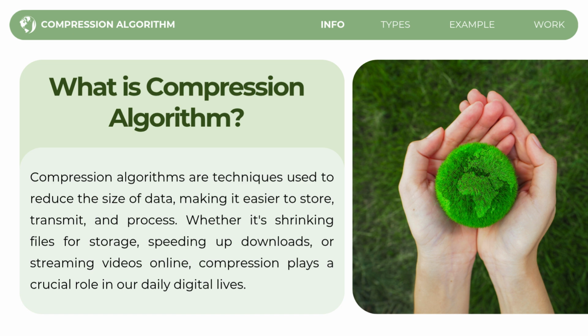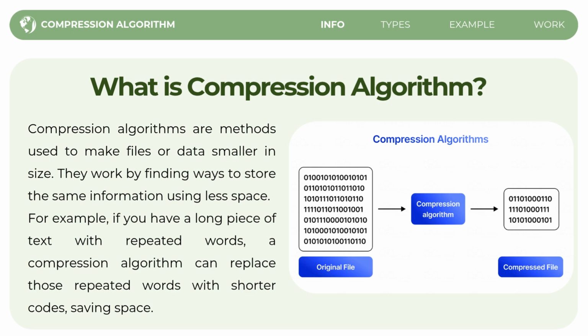For example, if you have a large video file, a compression algorithm can make it smaller so you can upload or stream it more quickly. Also, it helps in storing files on your computer or cloud storage, saving space for other files. In short, compression algorithms help make digital files more manageable and efficient for use in our daily lives.